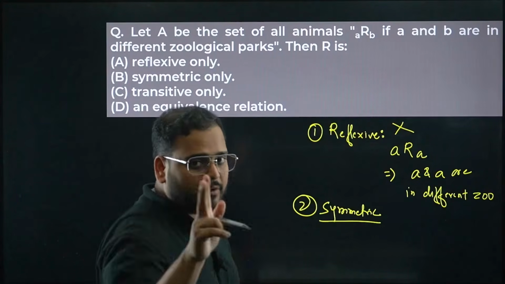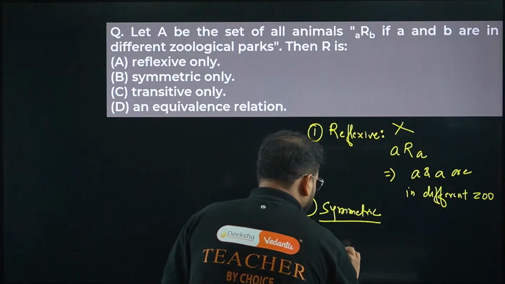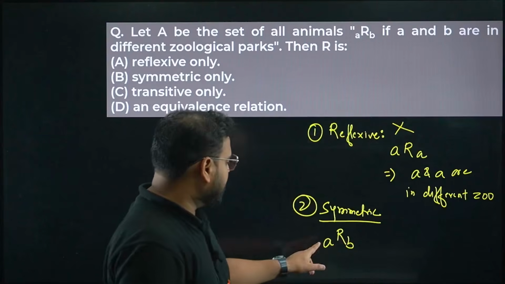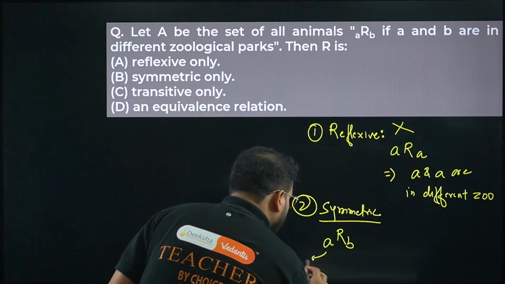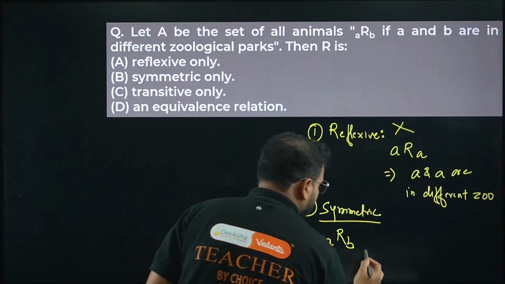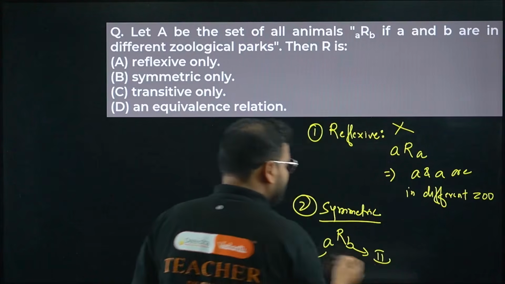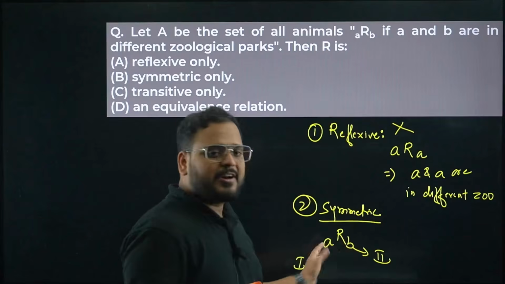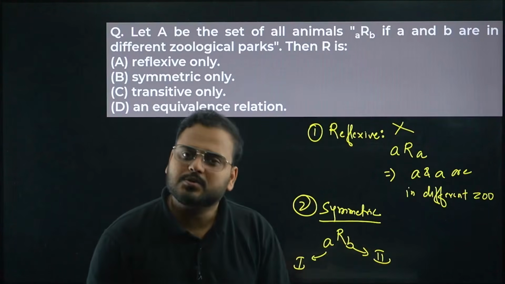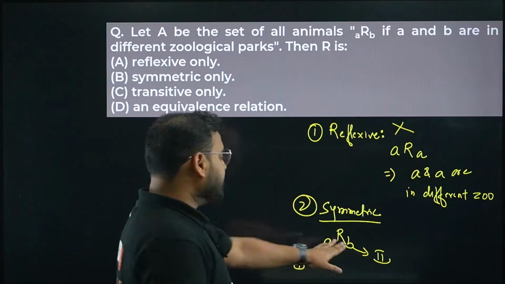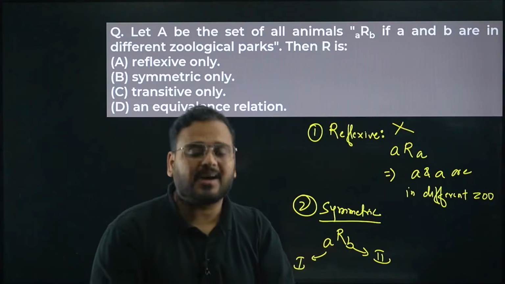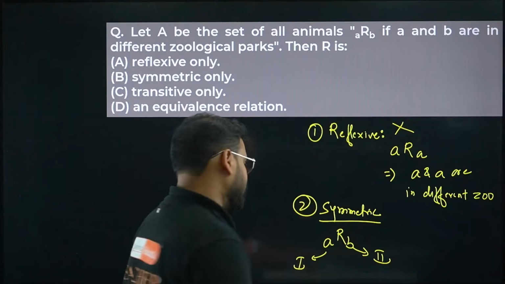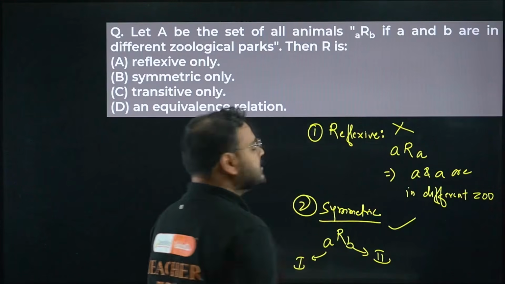A and B. If I have two different animals, A and B, where animal A belongs to zoo number 1 and animal B belongs to zoo number 2, then the opposite is also going to be true. So if A and B are in different zoos, B and A will also be in different zoos. Does it work or not? Yes. It means symmetric is yes.